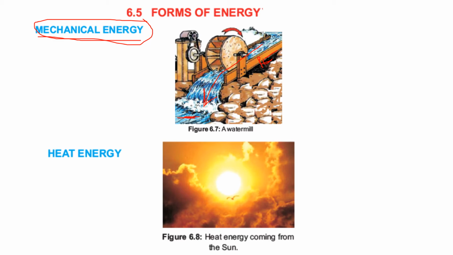Then the second one is heat energy. What is heat energy? Heat is basically a form of energy that is given by hot bodies. So if we see the sun is giving us heat, it is a source of heat energy, and we are getting heat from the sun, right? A large amount of heat can be produced if we burn a fuel. And the food we take provides us heat energy. By eating food, we can get heat energy. So these are the examples of heat energy.